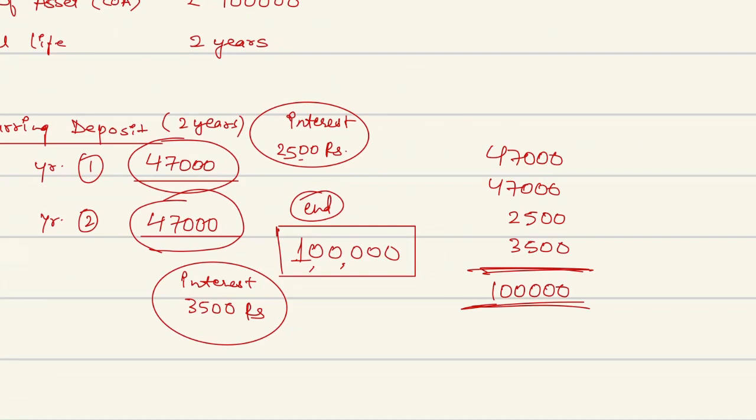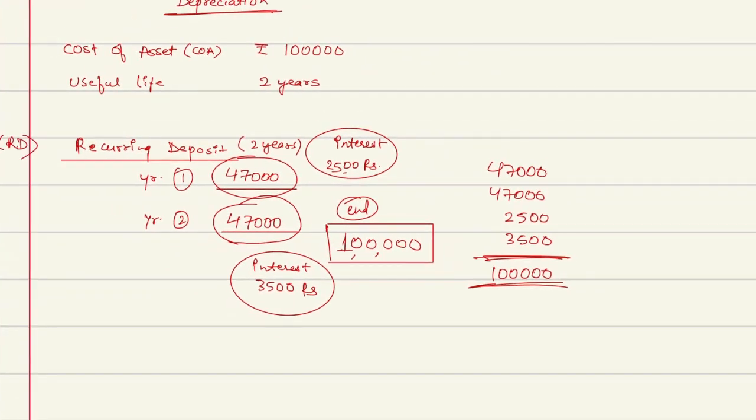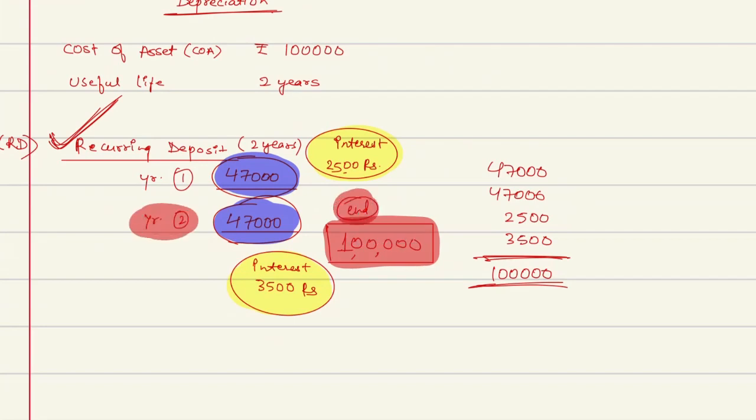So do you think that business owner will try to adopt this RD to deposit the money? Yes, they will, because it is giving some interest also to them, not just the amount invested, but some return on it, obviously. So they are getting their desired sum of 1 lakh rupees after the end of year two, and they can buy a new machinery.